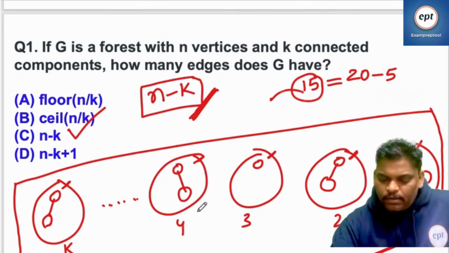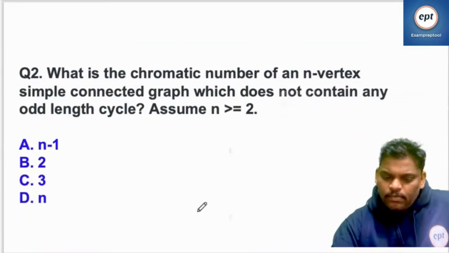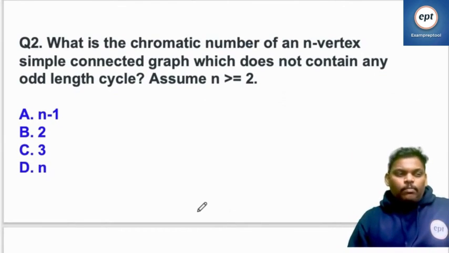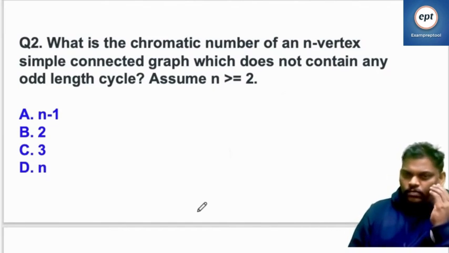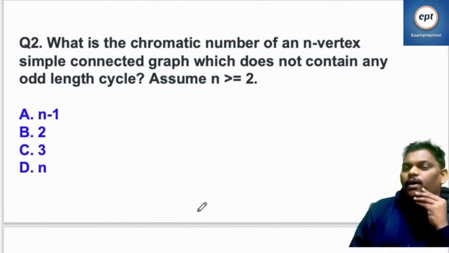Right, perfect. Now let's go to next. Yeah, what is the answer of this? Problem number 2. Any doubt there? Please let me know. Chromatic number of an n-vertex simple connected graph which does not contain any odd length cycle.